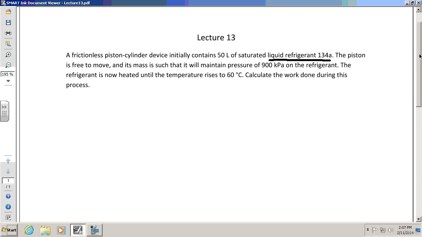Therefore, it was banned. Our government banned it and said, no, can't use refrigerant 12 anymore. So somebody came up with refrigerant 134A. I don't know what happened to refrigerant 13 and all the way up. No, that's another story. But refrigerant 134A is pretty common, and good news, it doesn't hurt the environment too bad,